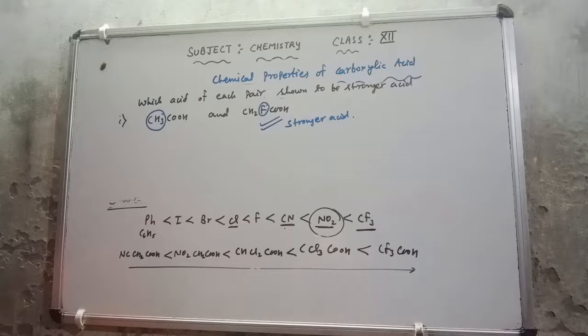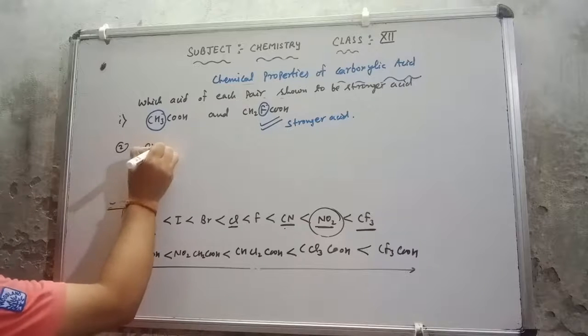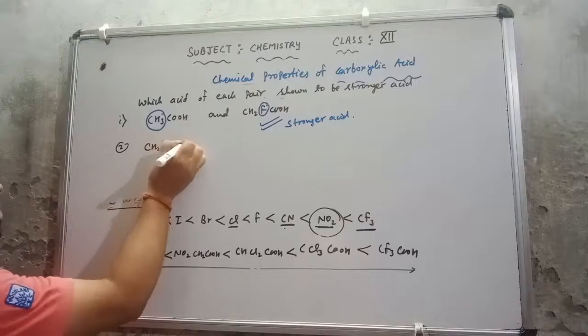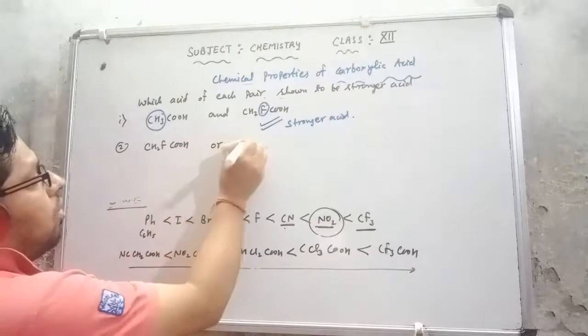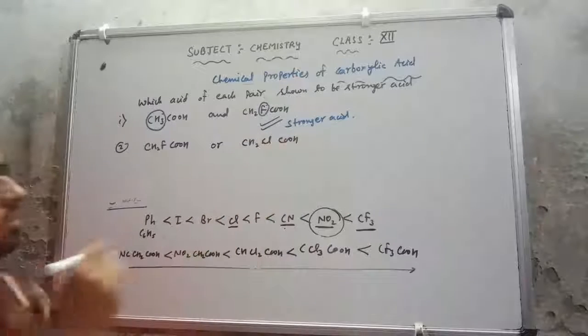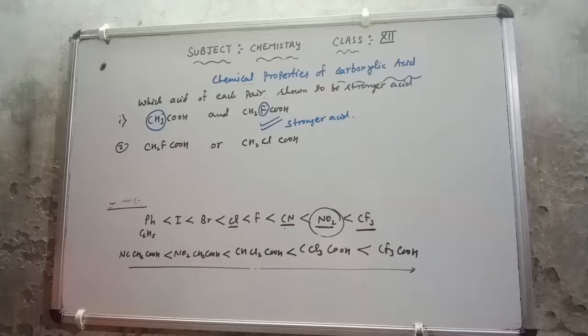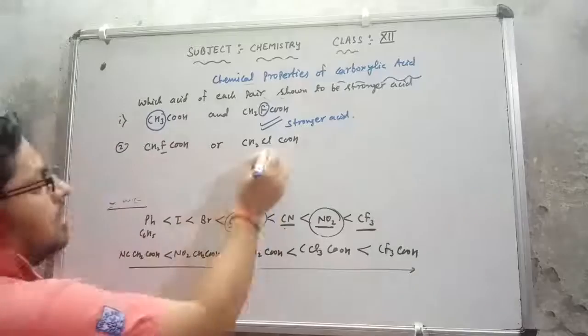Now second I am giving you CH2FCOOH or CH2ClCOOH. Now you will compare which one is more acidic, Cl or F, because in one F is attached and in the other Cl.